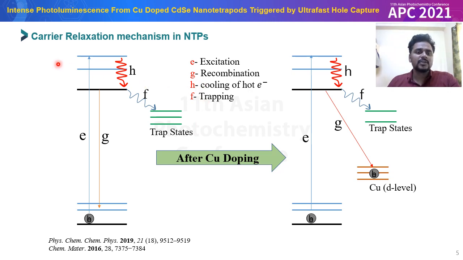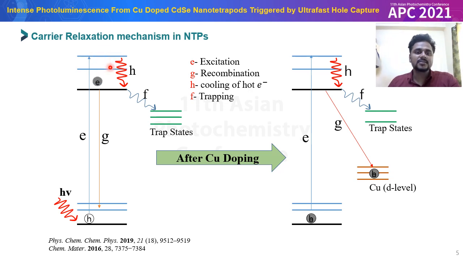Before going to the spectroscopy of the nanoparticle, we first need to understand the basic difference in carrier relaxation for the undoped and copper-doped CdSe nanotetrapod. In the undoped nanotetrapod, after photoexcitation, the electron is in a higher vibrational level of the conduction band.